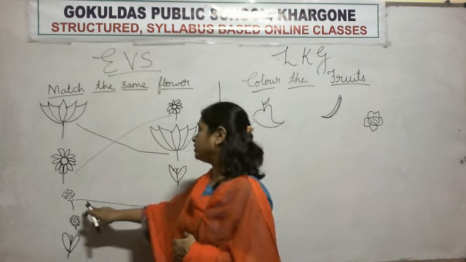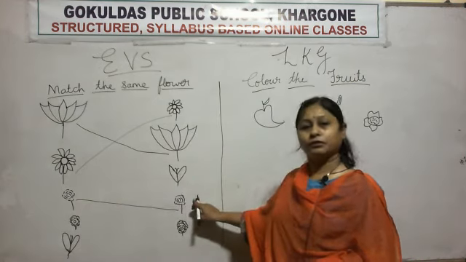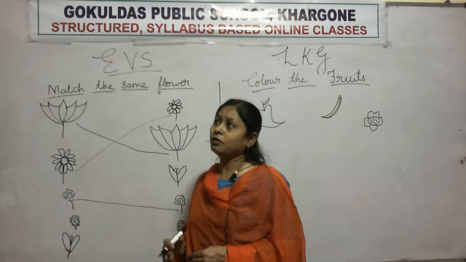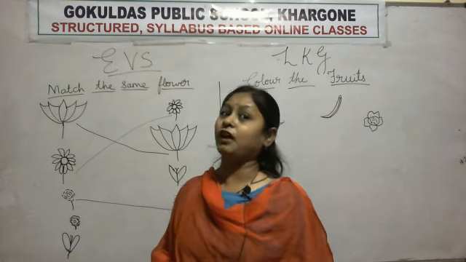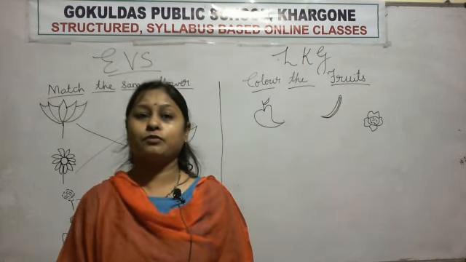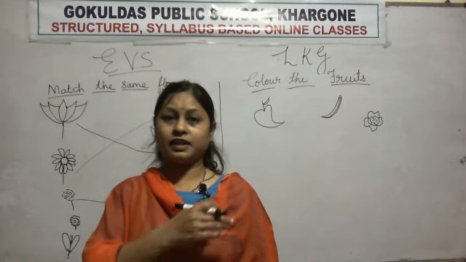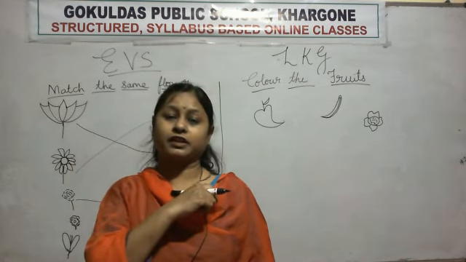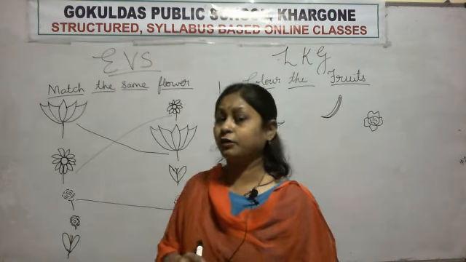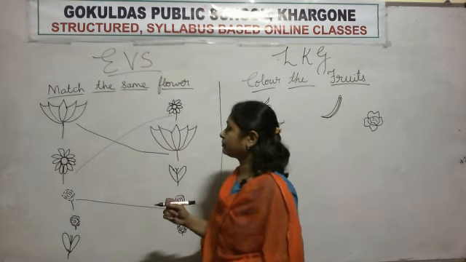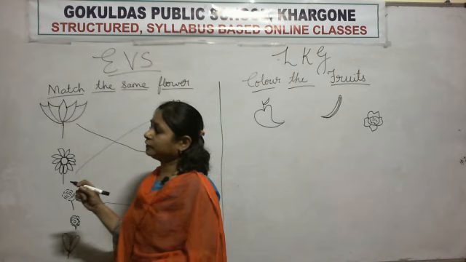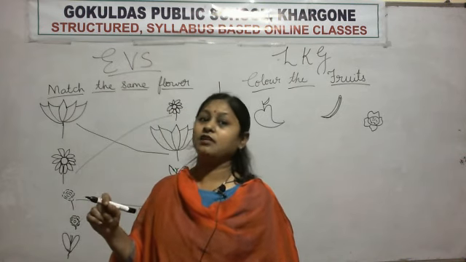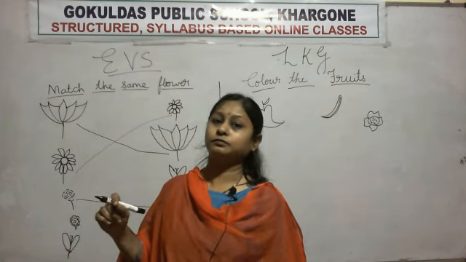We have matched rose with rose. Do you know rose is a favorite flower of Chacha Nehru? Chacha Nehru always kept a red rose in his pocket. And the full name of Chacha Nehru is Jawaharlal Nehru.